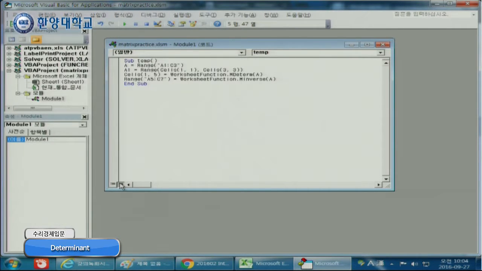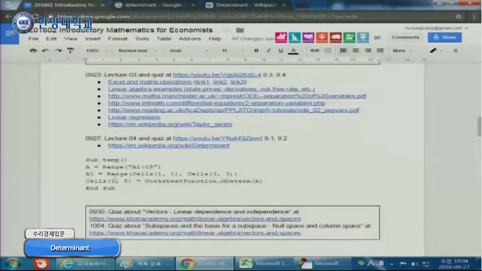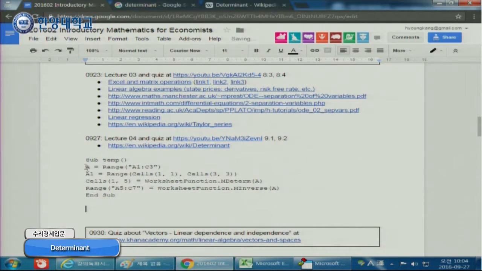Okay, I'll show this one again. Move to our course web page. Right, so again, in variable A, I read the information in this range, A1 to C3. An alternative way of reading the matrix is using this one. Of course, you can use cells for the other one.